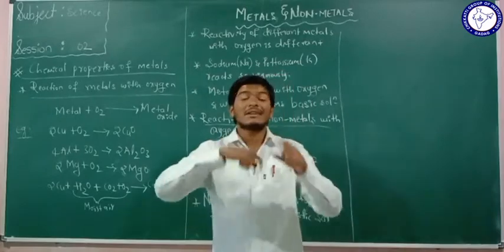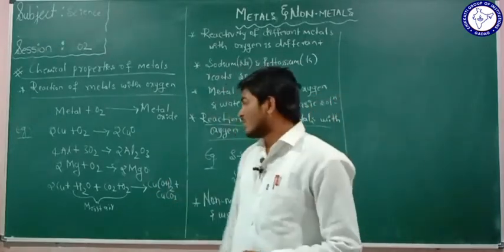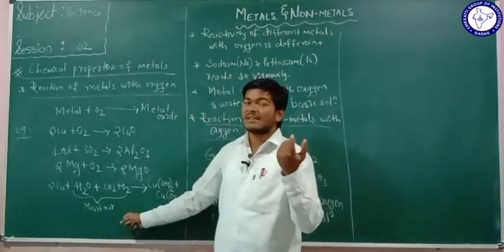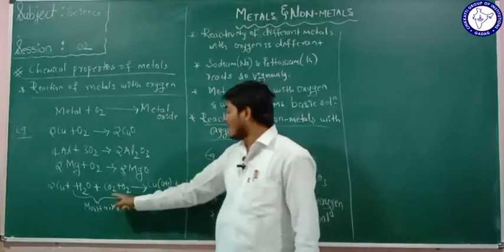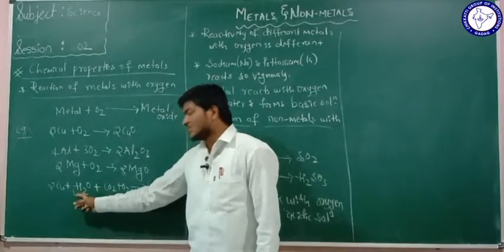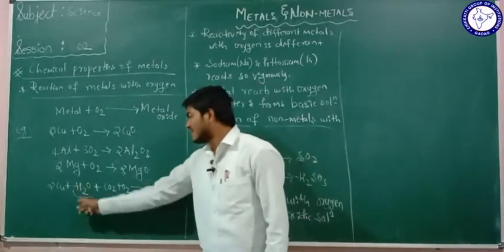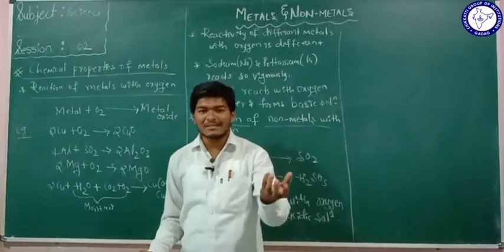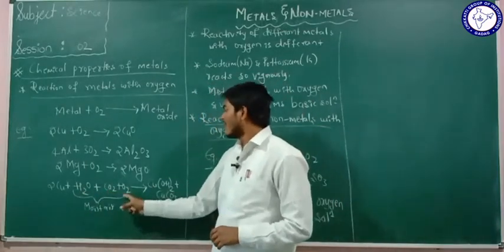It forms a green layer on the copper wire or the copper rod. The air contains water, oxygen and carbon dioxide. Moisture means H2O, water, carbon dioxide and oxygen combined; the moist air has water, carbon dioxide and oxygen.